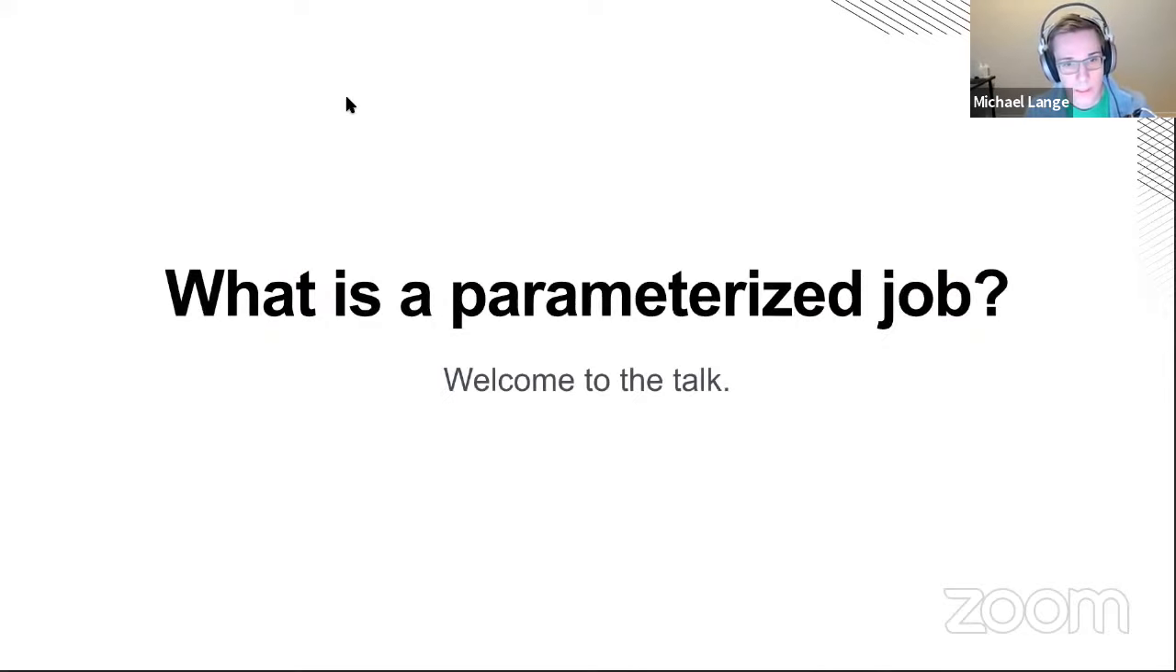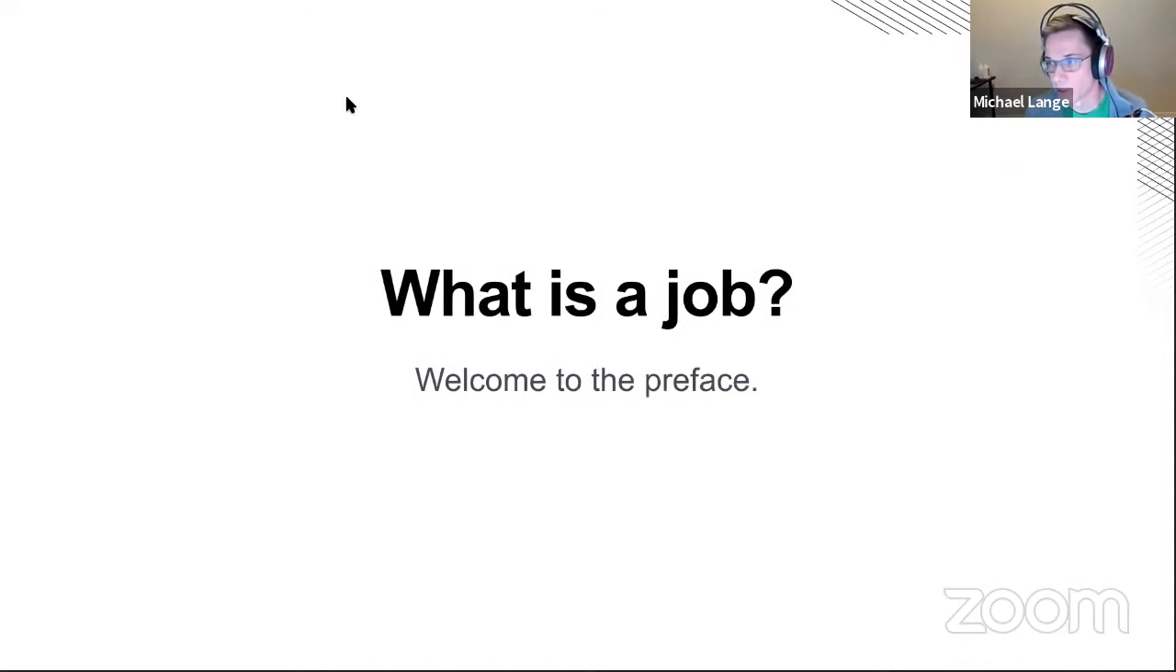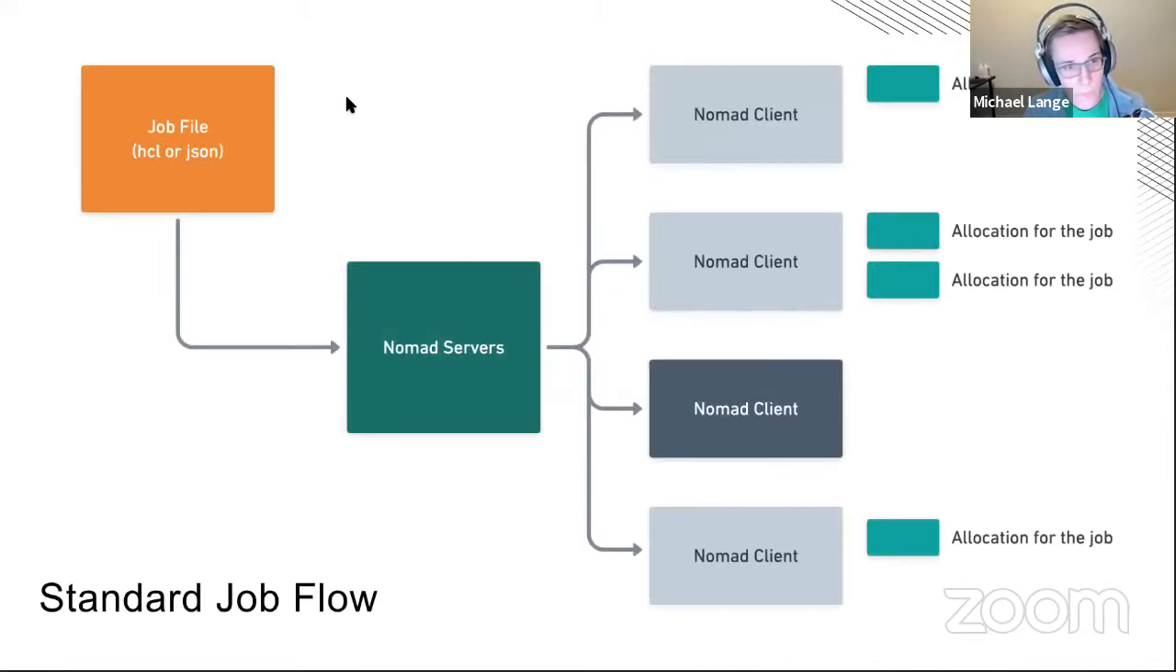So step in, what is a parameterized job? Except actually not. I did say this is gonna be beginner friendly. So let's first ask, what is a job? So this is sort of the standard job flow within Nomad. Starting in the top left in that orange box, you'll see there's a job file. This is an HCL or a JSON file. If you're used to Terraform, job files will feel very familiar to you.